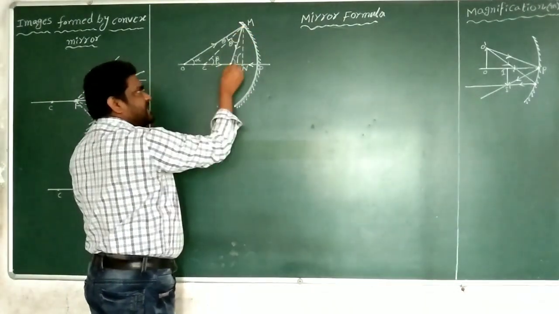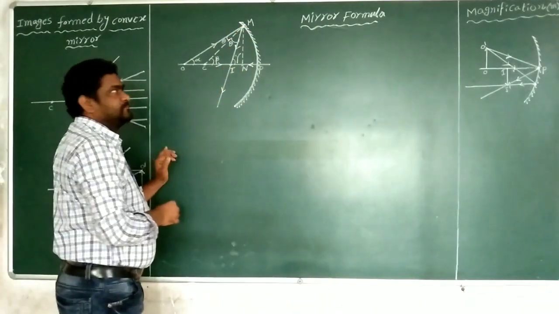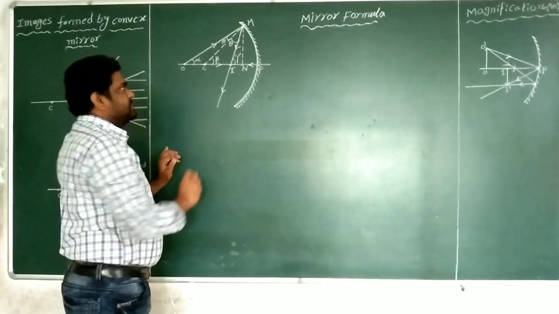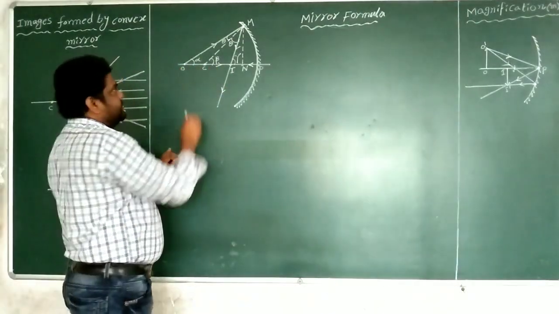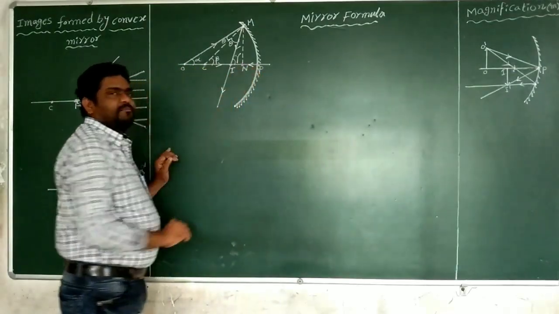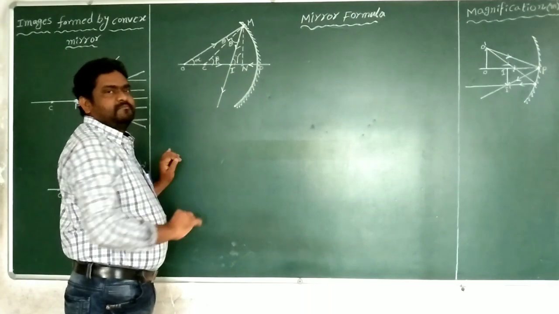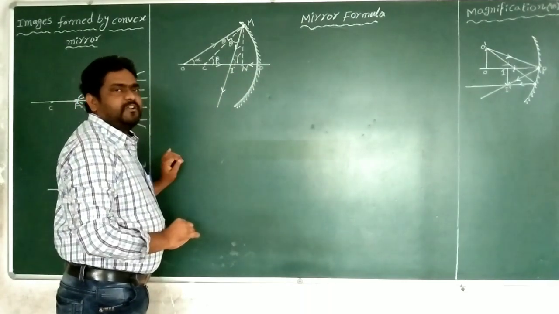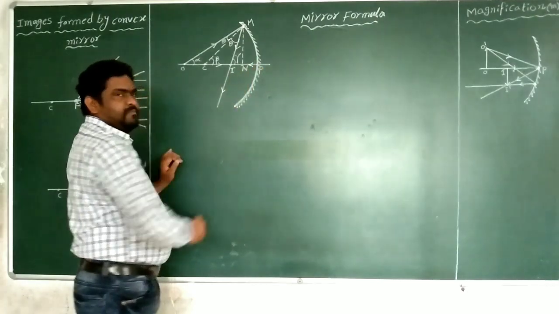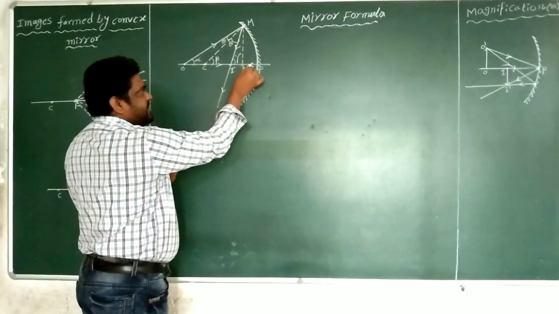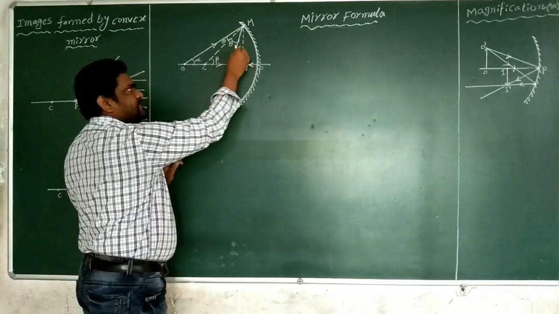MI is the reflected ray. Again, we consider another light ray, which is coming along the center of curvature. The light ray which passes through the center of curvature does not deviate; it retraces along the same path after incidence on the mirror. So this is the reflected ray.